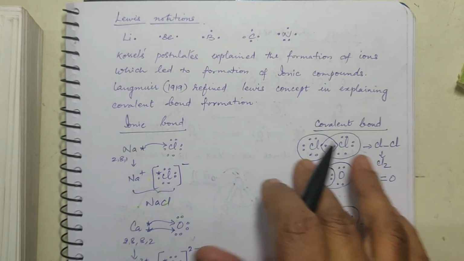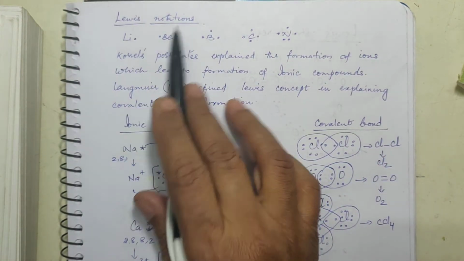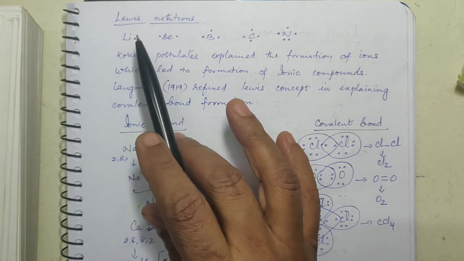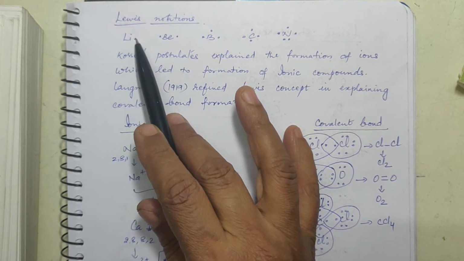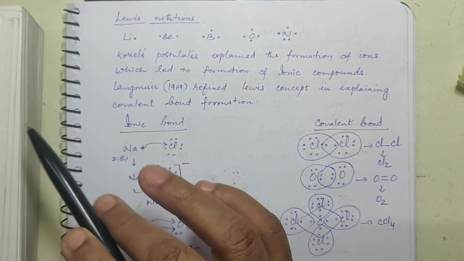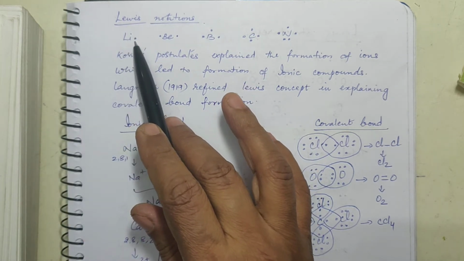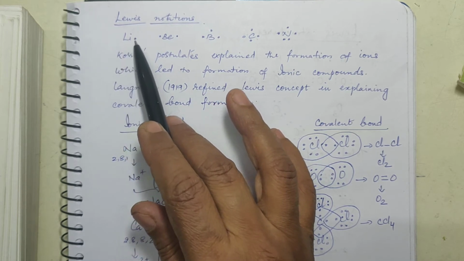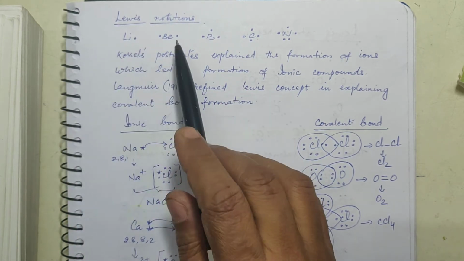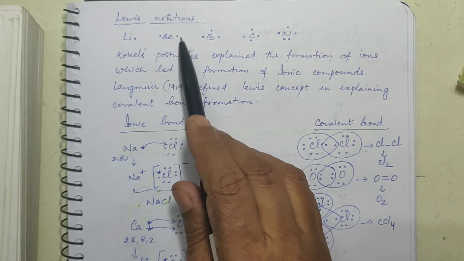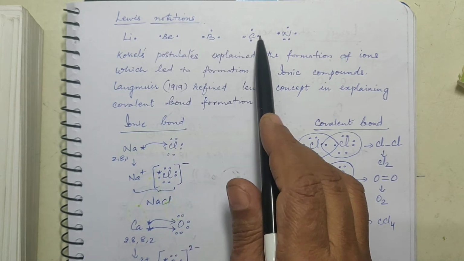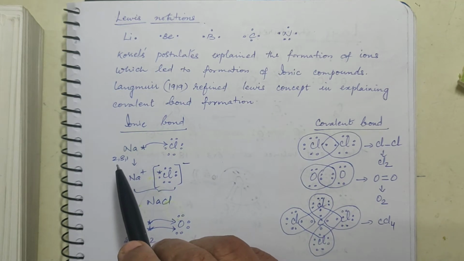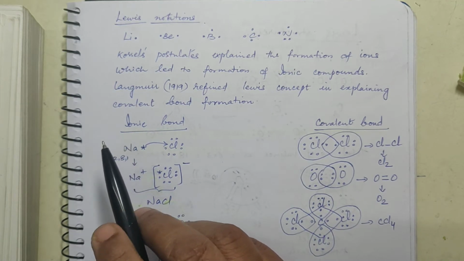Now let us see how to write Lewis notations. In Lewis notation, you just represent the valence electrons around the symbol of that atom. That is Li. You know very well the atomic number is 3, so 2, 1 is the configuration. So there is only one valence electron. And in the case of beryllium, there are 2. In the case of boron, there are 3, carbon 4, nitrogen 5, etc.